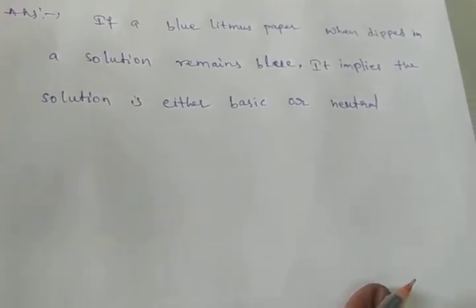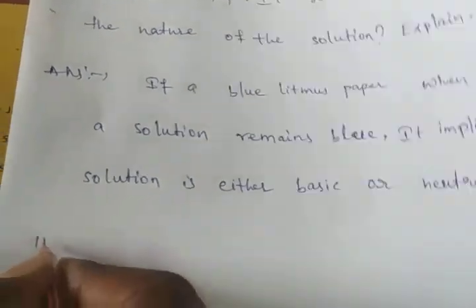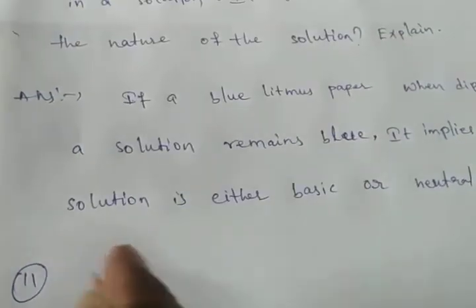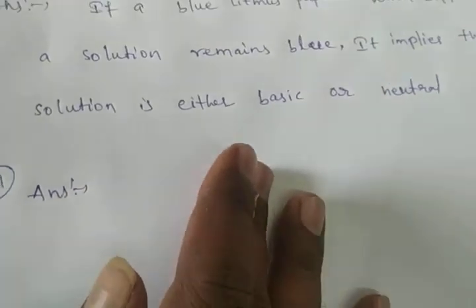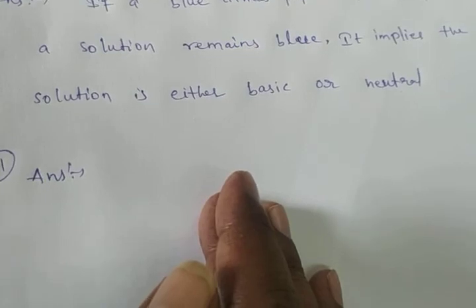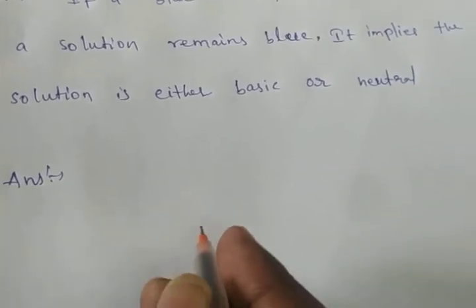That is the correct statement. So the 11th question is which statement is correct? Directly I am writing the answer. Change of color in an acid and base depends on the type of the indicator. That fourth statement is correct.